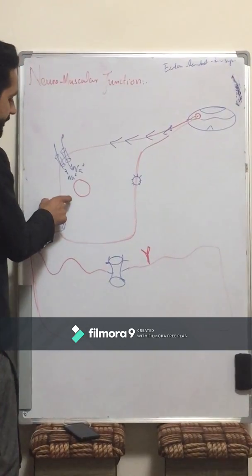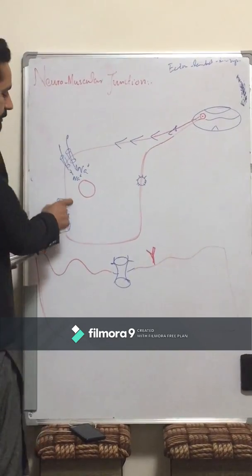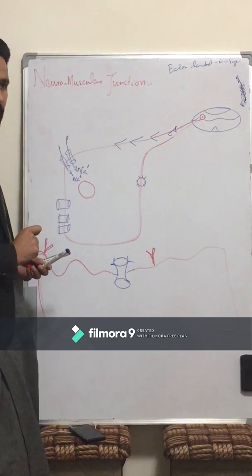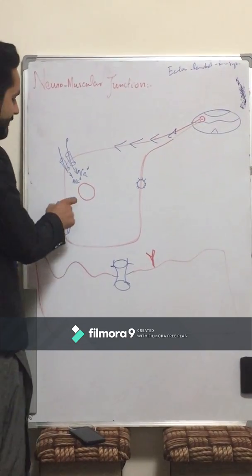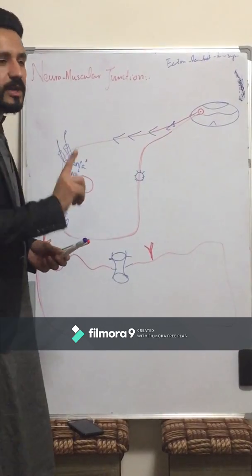There are special channels over the membrane of the axon terminal called depolarization sensitive calcium channels.